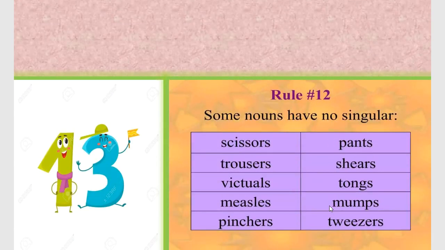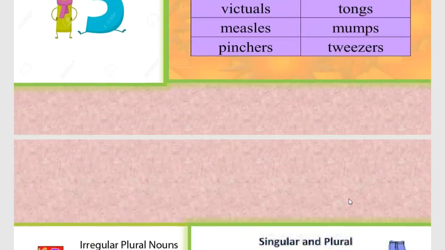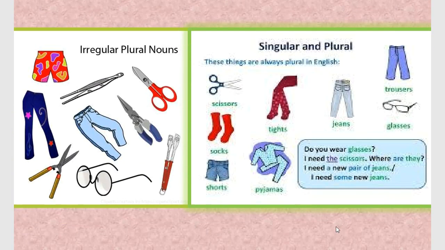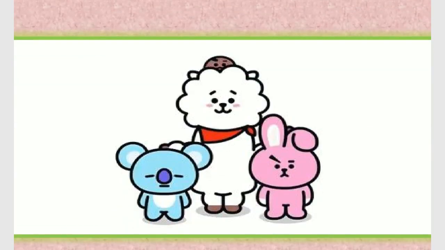Some nouns do not have their singular forms. These are nouns like scissors, pants, trousers, shears, victuals, tongs, measles, mumps, pincers and tweezers. So here is an example: I need the scissors. Where are they? Because they do not have the singular form. Is it clear to all of you children? I revised it once again for your benefit.